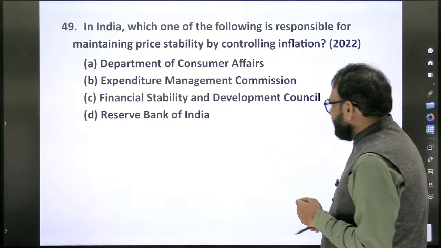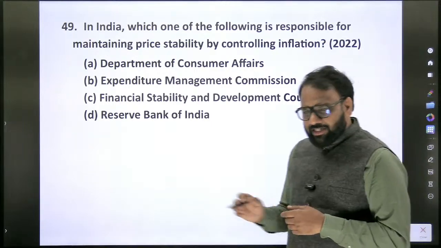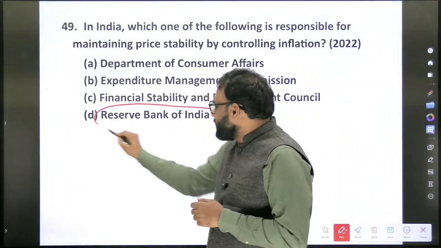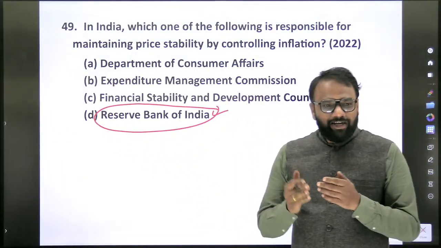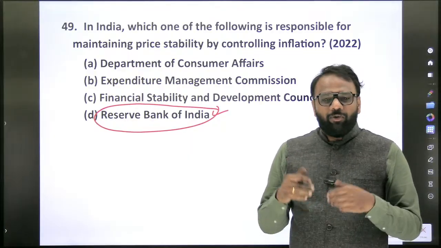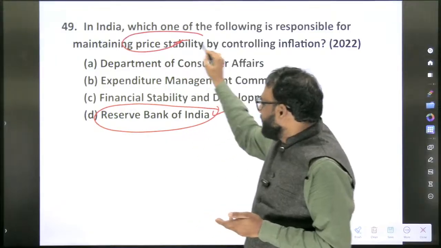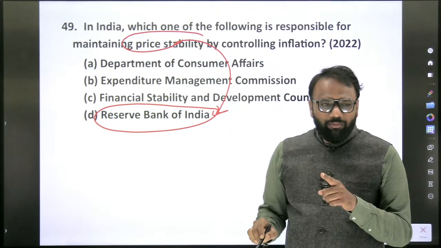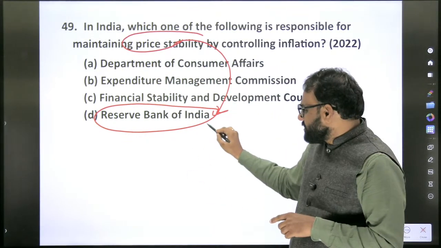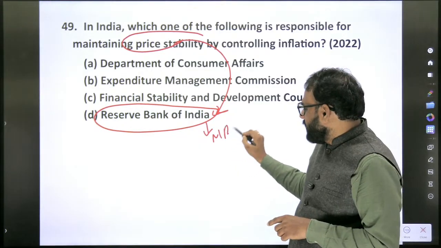Now what's the answer? Reserve Bank of India. Here we know Reserve Bank of India, but when it comes to revision, we'll not stop here itself. What all things will we revise? Here, price stability, maintaining price stability, is a primary goal of whom? RBI, especially RBI's Monetary Policy Committee.